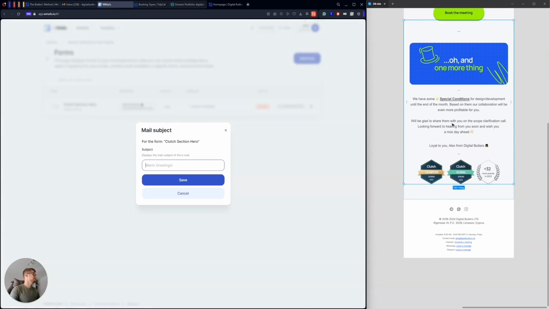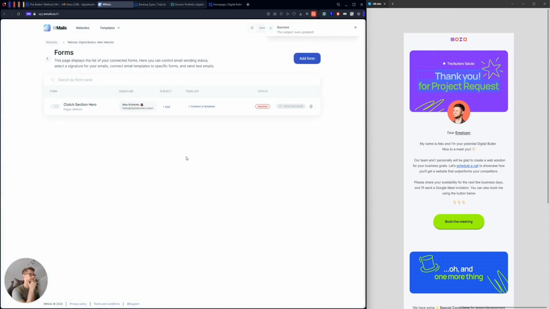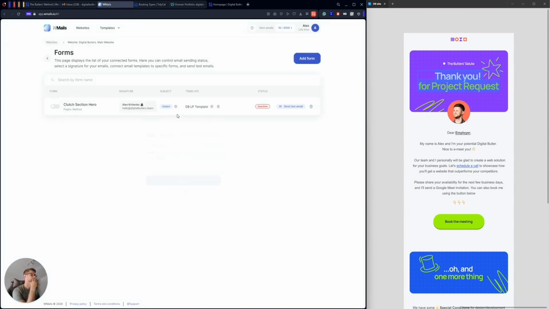So my subject will look like this. Thank you for project request. Thank you for project request, to digital butlers, right? And I will save it. Nice. Okay, I added the subject. Yeah, it's added. Okay, good. Then I have my template, and actually I can already activate it.